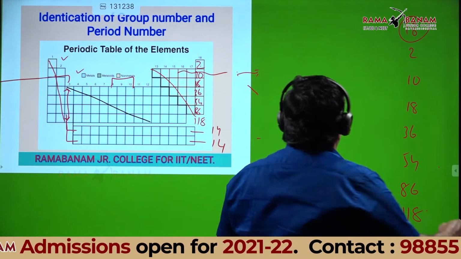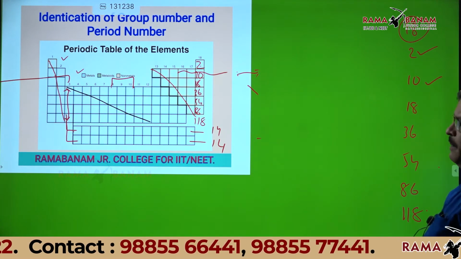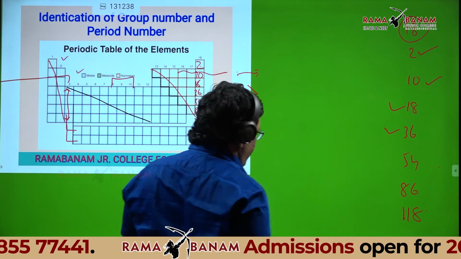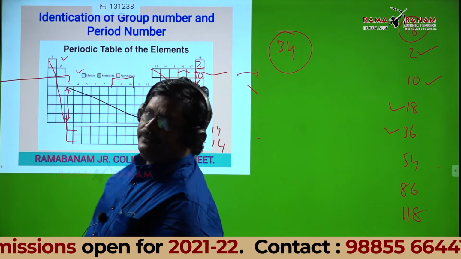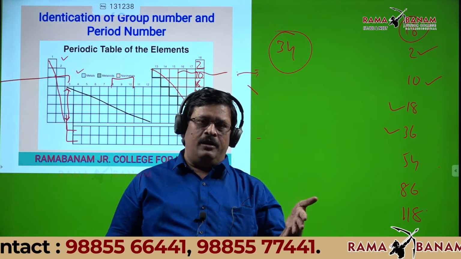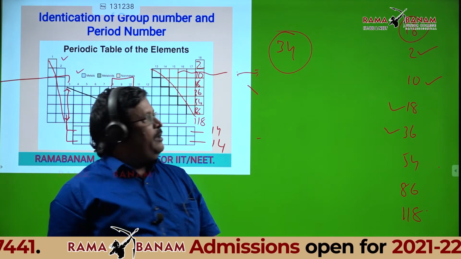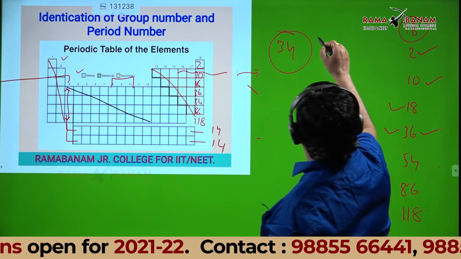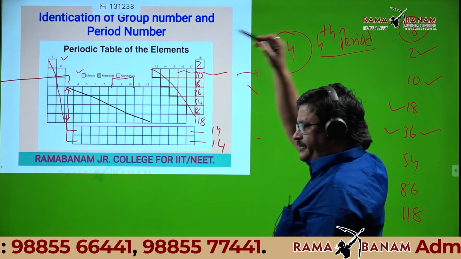So this is the first period, the last element in the first period, the last element in the second period, the last element in the third period, the last element in the fourth period. Suppose I give an atomic number 34. If the atomic number of an element is 34, can't you identify the period number? Because the fourth period ends with 36, so 34 is in the fourth period. Any doubt, then you can ask, students.